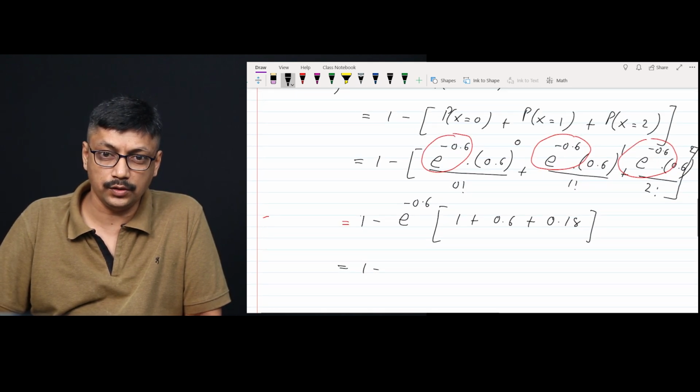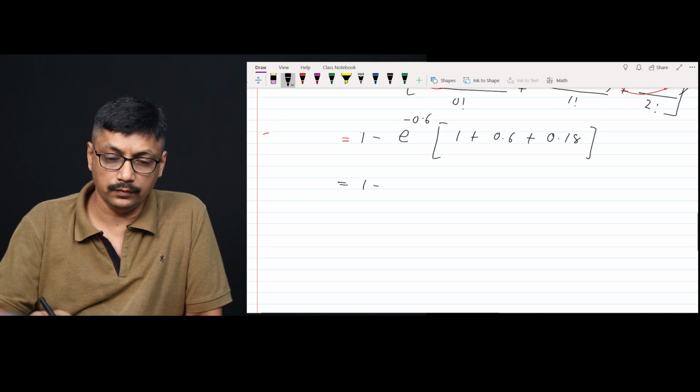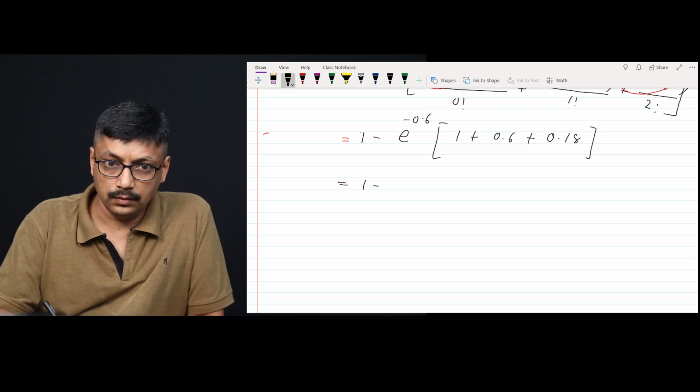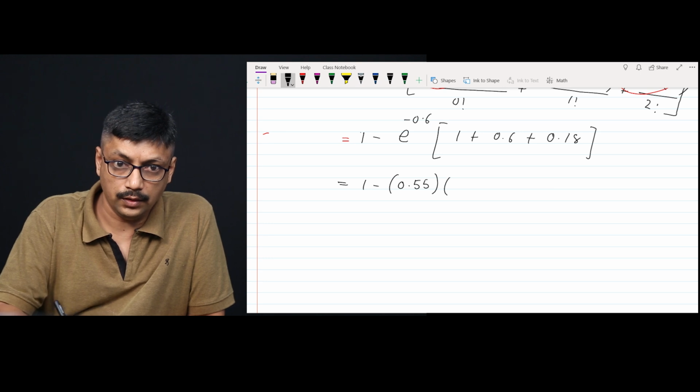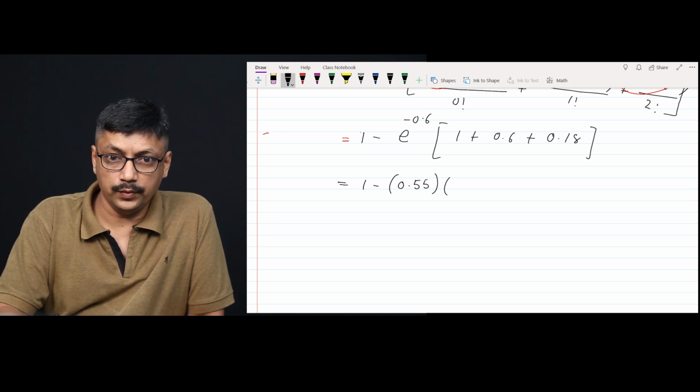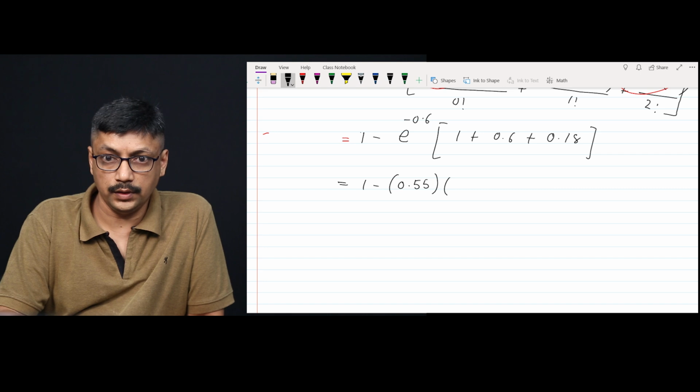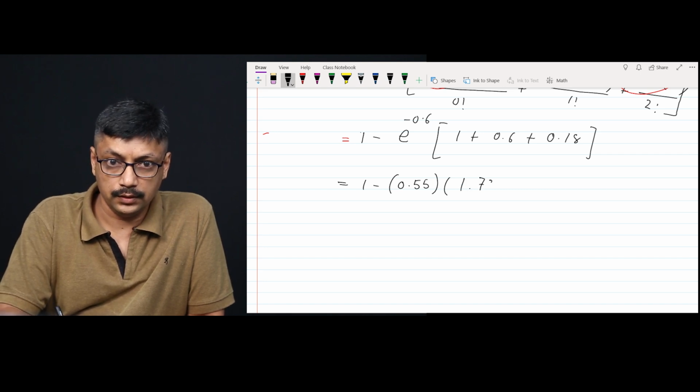Let's consider it as 0.55. So 0.55 into 1 plus 0.6 plus 0.18 is 1.78.